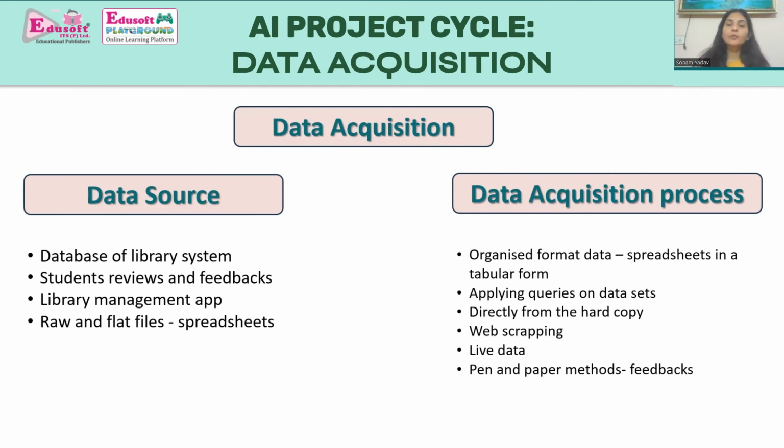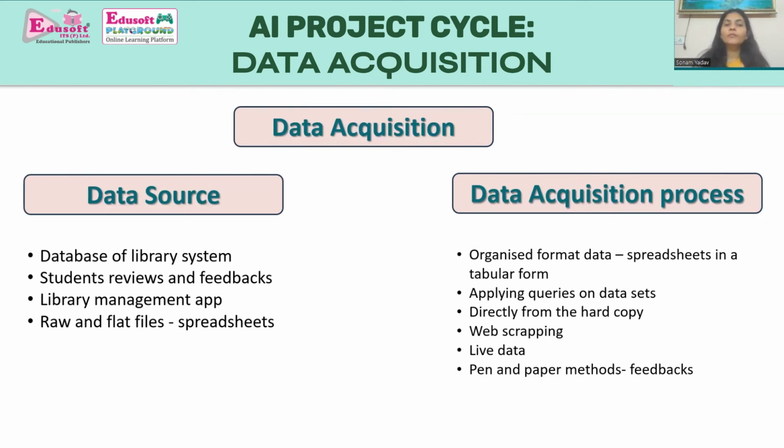So different processes include whether that data is available in an organized format or in an unorganized format, whether we are acquiring that data from authentic sites or from unauthentic sites. So in our library management system, we can acquire the data through the database system, and in the database system, the data is available in an organized format. We can also get data through pen and paper methods, like the student reviews and feedback system. In this, the data is not in an organized format; it is in an unorganized format.